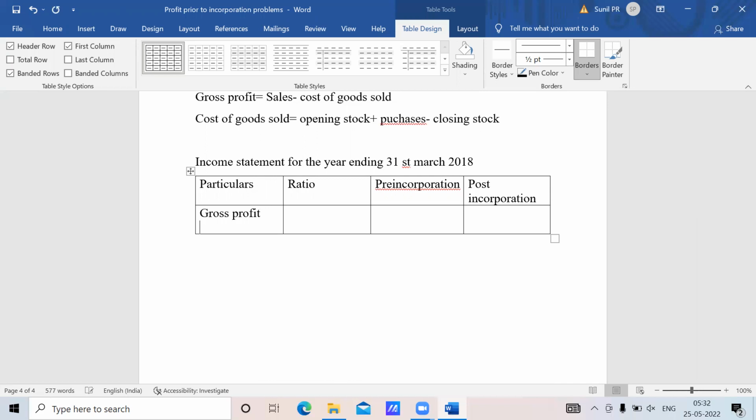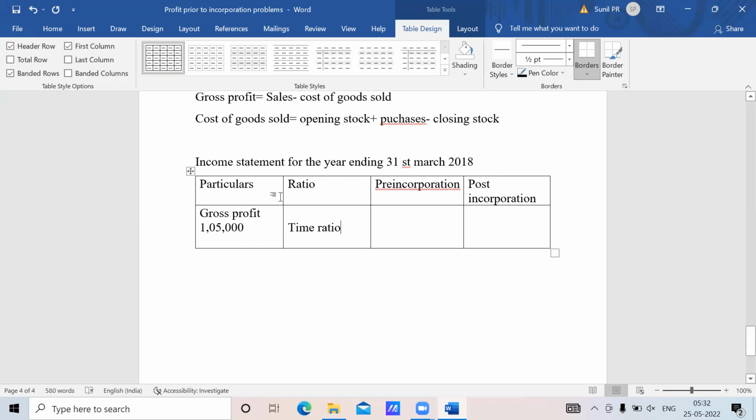So gross profit is time ratio? Just write the ratio, 1:1, no, sir? We can just divide them equally. One second. I told you gross profit should be taken on which ratio? Sales ratio, not time ratio. Because profit will happen only on the sales, right? So it should be taken on sales.